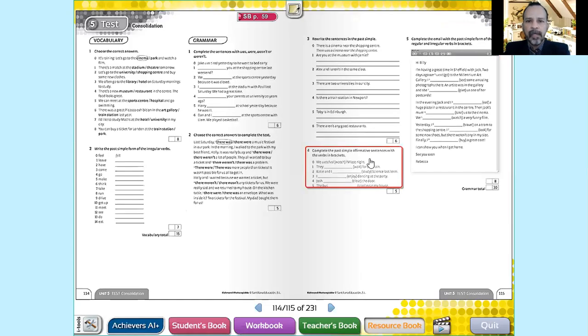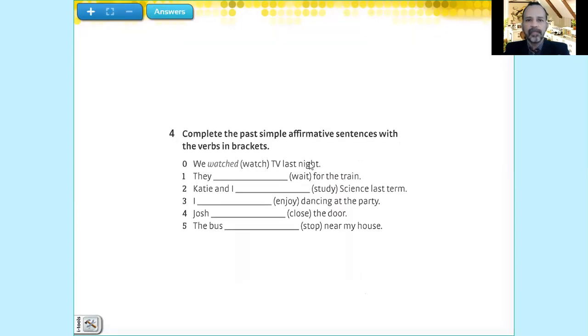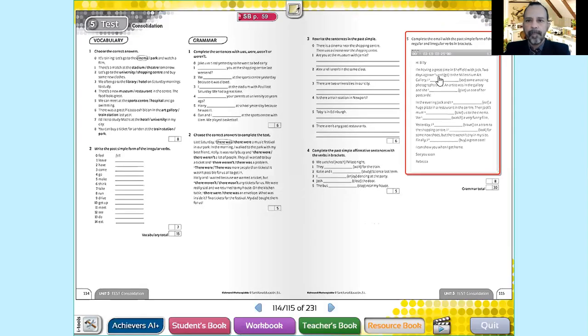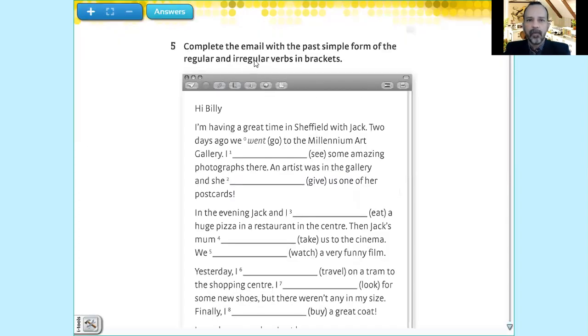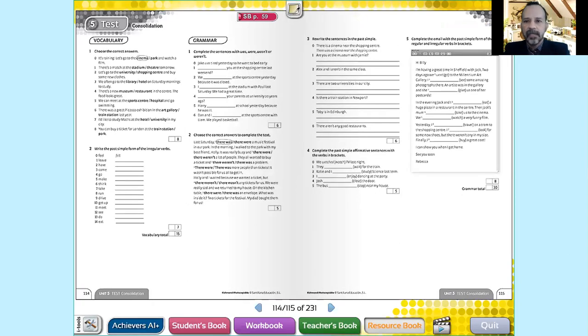Next activity is complete the past simple affirmative sentences with the verb in brackets. Again, you have to complete with the past simple of the verbs in brackets. Very easy. Next, we have complete the email with the past simple form of the regular and irregular verbs in brackets. We continue with the past tense of the verbs in brackets. Complete them and learn them. Easy task.